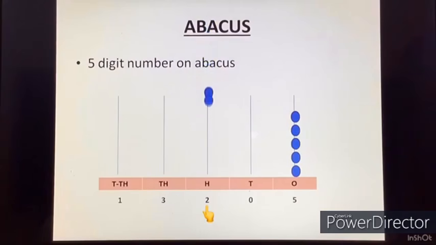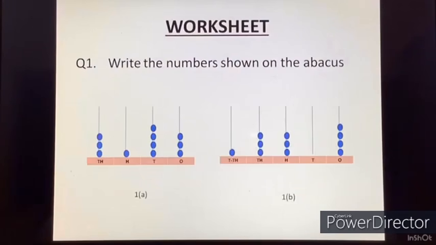Here we have 2, so 2 beads in the hundreds column. Then in the thousands place we have 3, so 3 beads in the thousands column, and in the 10,000 column we have 1, so only 1 bead will come into the 10,000 column. This is about abacus.